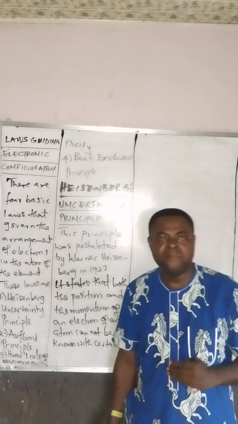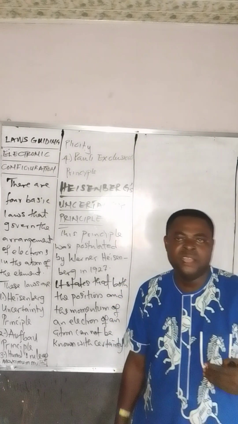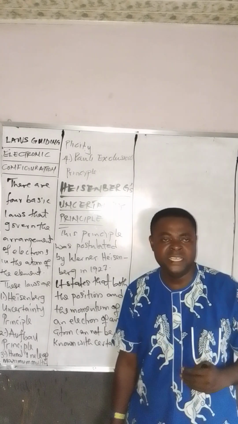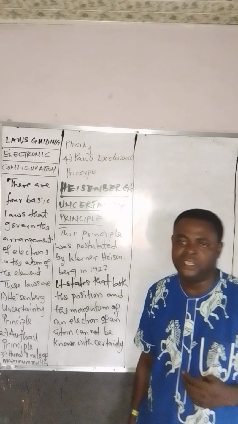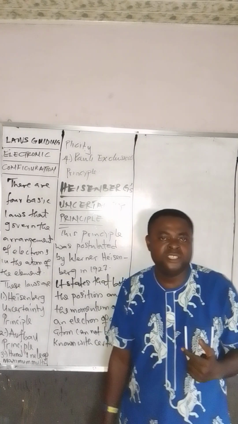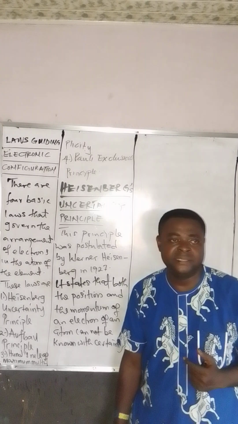We are able to know the mass, but you can't know the velocity at which the electron is moving. If you were able to know that, it would just be to multiply the mass by the velocity, but we have not been able to determine that.